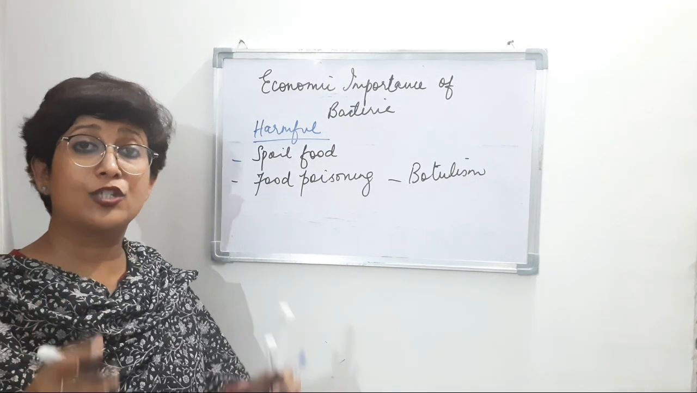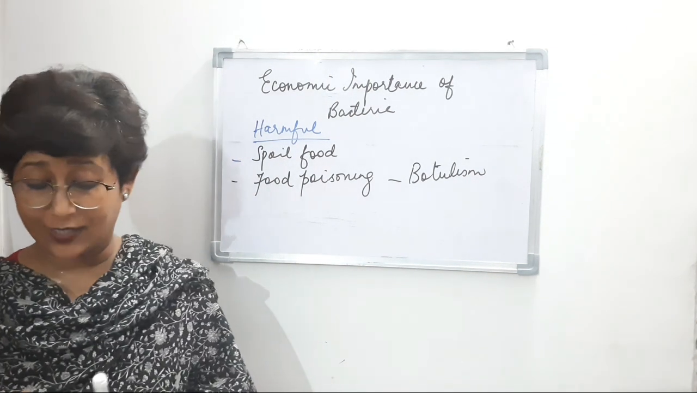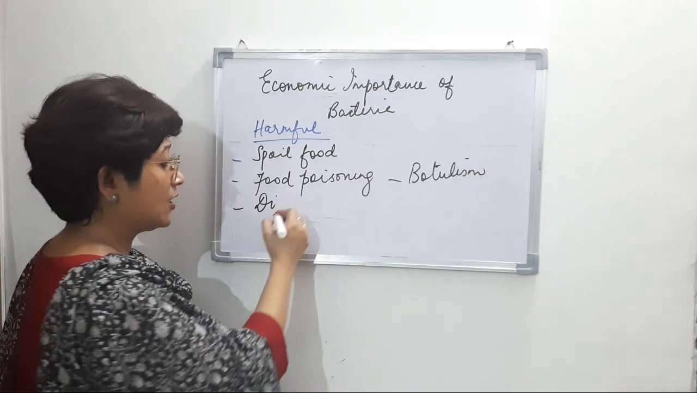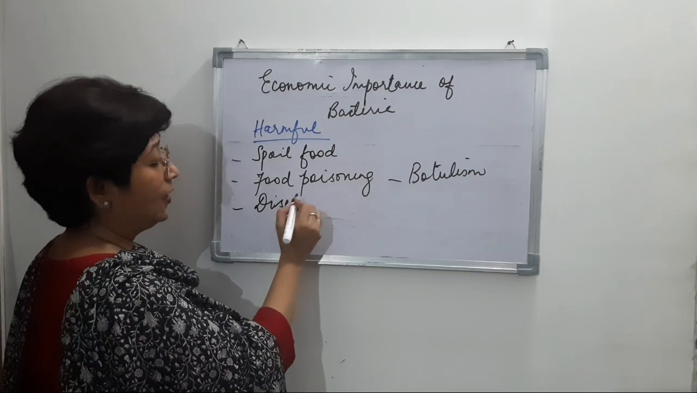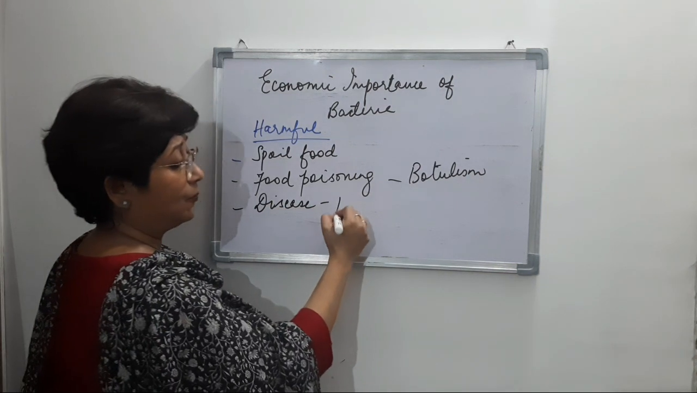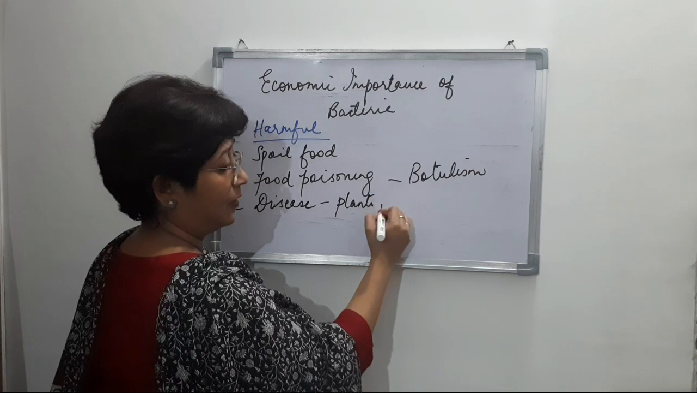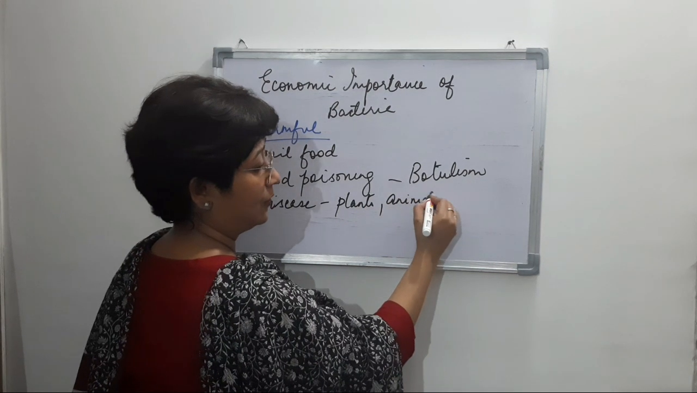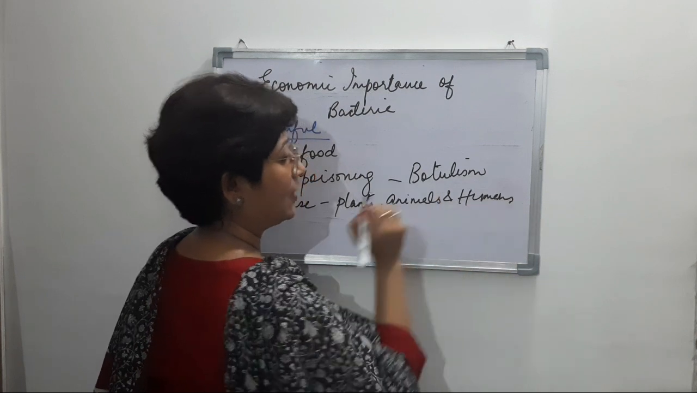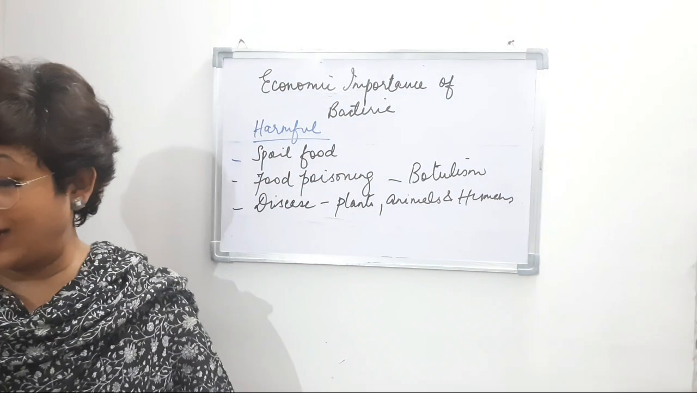Bacterial diseases caused in plants, in animals as well as in humans, right? So we won't go into the detail of the diseases. So we would say that they are disease causing bacteria, right? So disease in plants, animals and humans, right? So that's about the harmful bacteria.